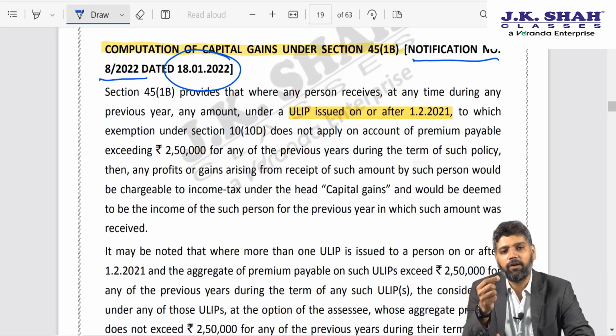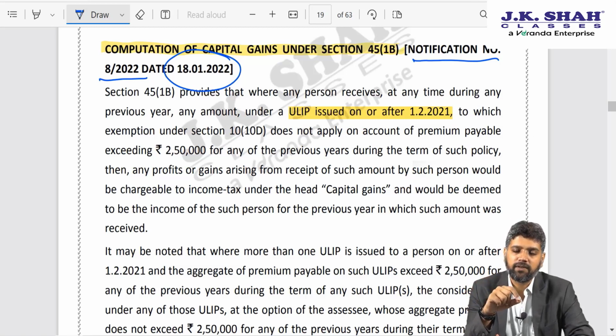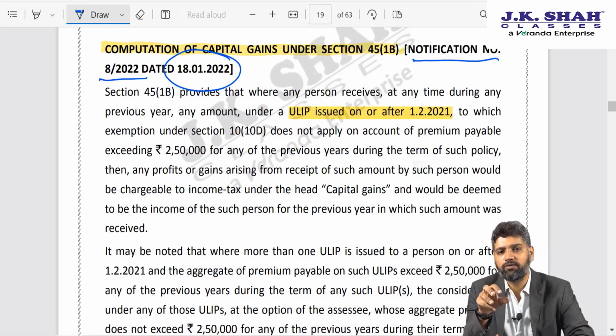As a result, government inserted fifth proviso to section 10 clause 10D, where they said in case the assessee purchases multiple ULIPs, the aggregate premium of which exceeds 2,50,000, then the exemption under 10 clause 10D shall be restricted only to such ULIPs where the premium does not exceed 2,50,000.